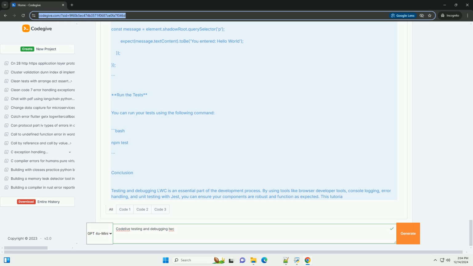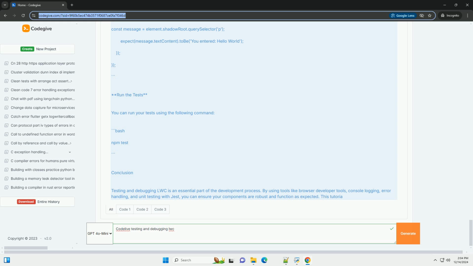3. Live testing of LWC. To test the component live, you can add it to a Lightning app or Lightning page. Here's how to do it. 1. In your Scratch org, navigate to App Builder. 2. Create a new Lightning app or edit an existing one. 3. Drag and drop the userInput component into the layout. 4. Save and activate the app. You can now view your component live in the browser. Any changes you make in your code will automatically refresh in the browser if you have live reload enabled.